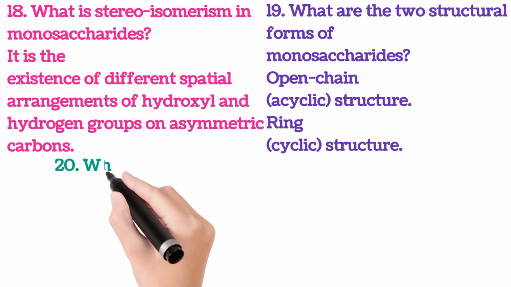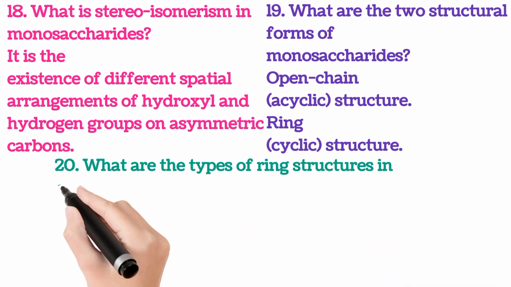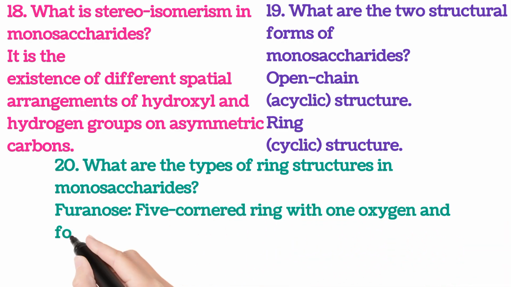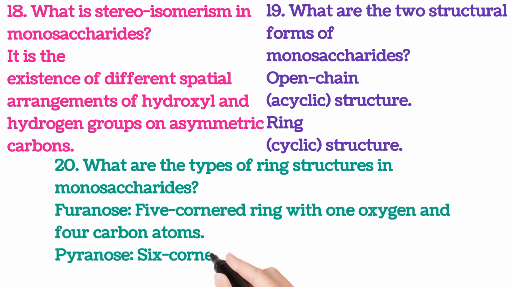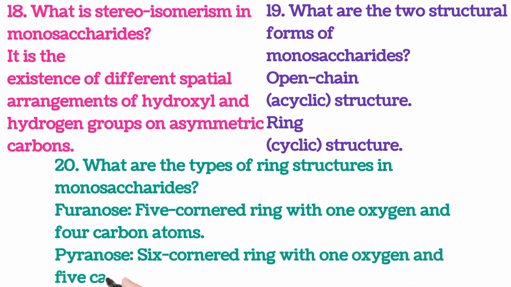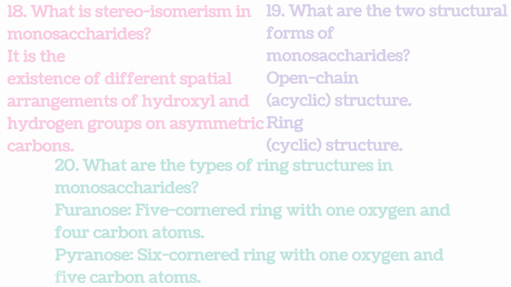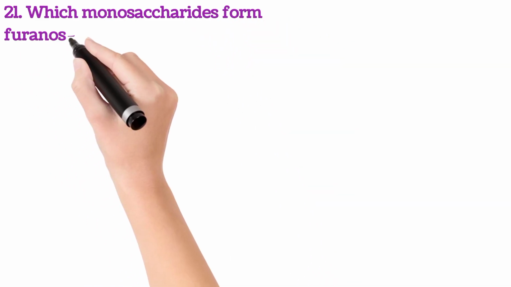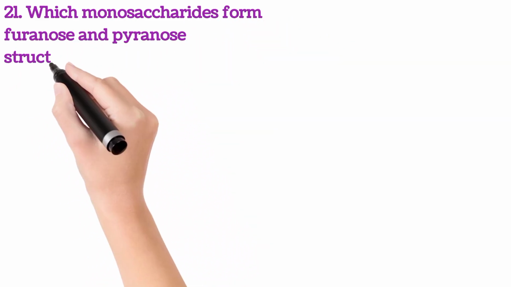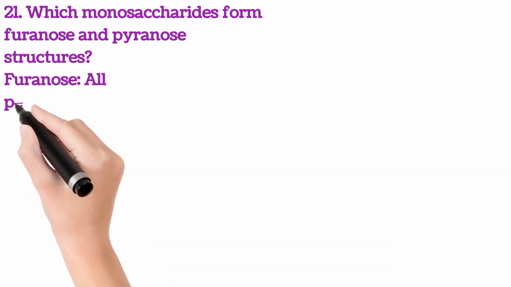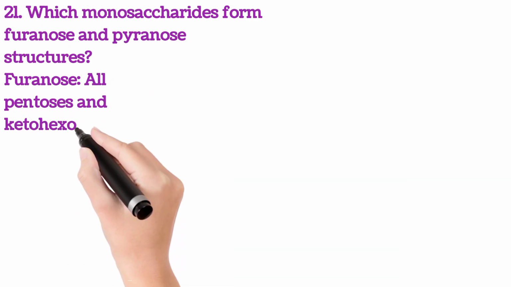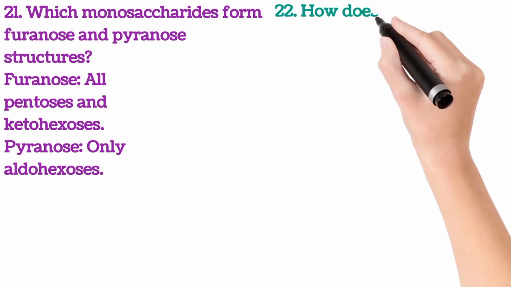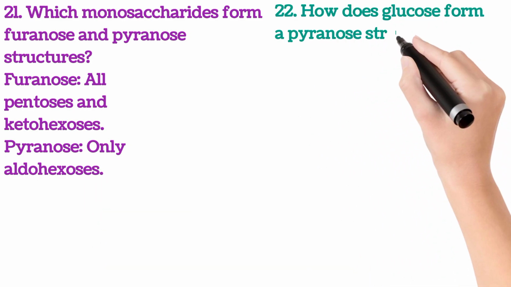20. What are the types of ring structures in monosaccharides? Furanose: 5-cornered ring with 1 oxygen and 4 carbon atoms. Pyranose: 6-cornered ring with 1 oxygen and 5 carbon atoms. 21. Which monosaccharides form furanose and pyranose structures? Furanose: all pentoses and ketohexoses. Pyranose: only aldohexoses. 22. How does glucose form a pyranose structure in water?